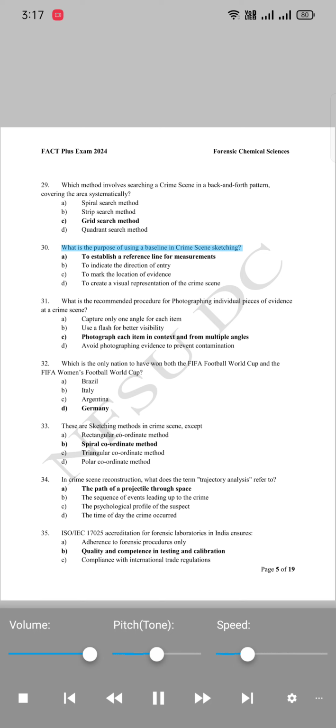30. What is the purpose of using a baseline in crime scene sketching? A. To establish a reference line for measurements. B. To indicate the direction of entry. C. To mark the location of evidence. D. To create a visual representation of the crime scene.